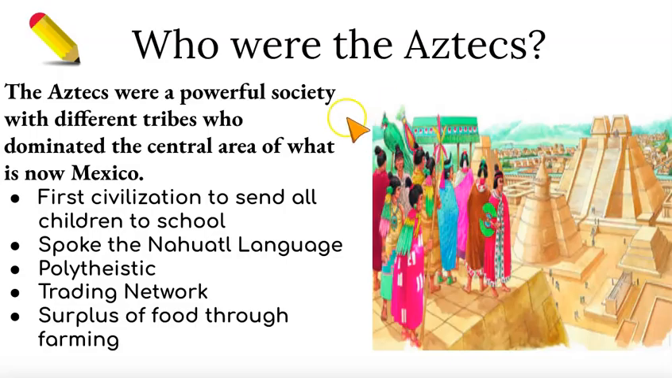So who were the Aztecs? Here are some more notes for you here. Please pause this video to write down your notes. The Aztecs were a powerful society with different tribes who dominated the central area of what is now Mexico. They were the first civilization to send all children to school, spoke the Nahuatl language. They were polytheistic, they had trading networks, and they provided surplus of food through farming. And that's also a different technique of farming that we'll take a look at in your reading.